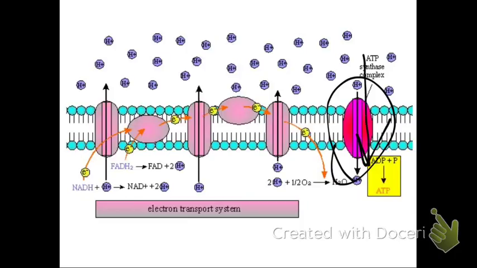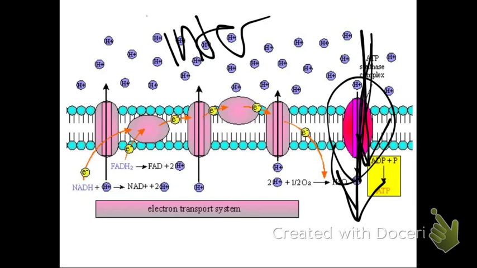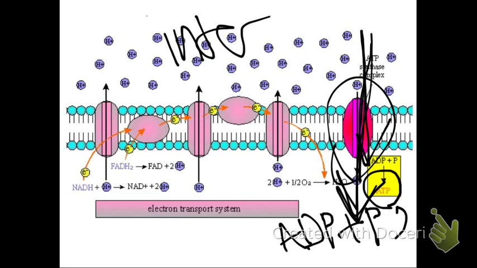During their move from the intermembrane space to the inside of the mitochondria, they are able to make ATP with that energy of the movement through the gradient. So ADP combines with phosphorus to make ATP here.